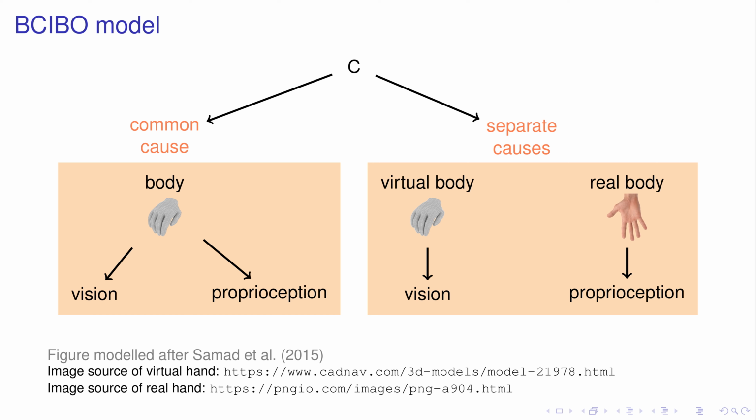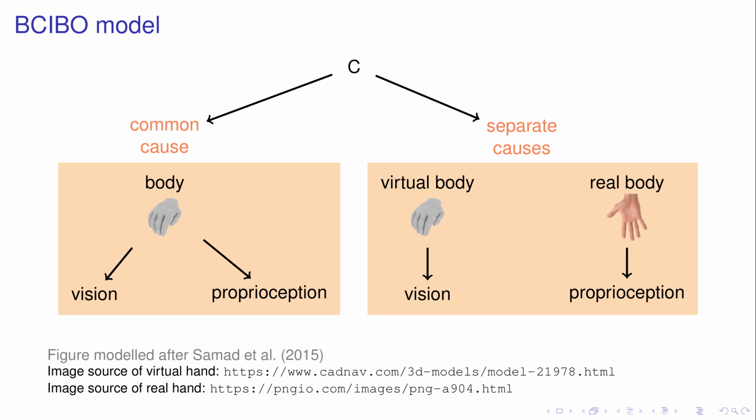But how does this remapping come about? Upon being faced with said visual and proprioceptive input, the user could come to two different conclusions. For one, they could believe there are two separate causes, meaning that the virtual body causes the visual input and the real body causes the proprioceptive input. In this case, they would think of the virtual body as a sort of visual overlay above their real body and not experience ownership over it.